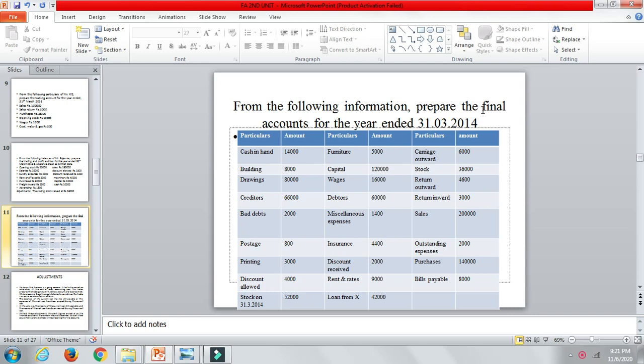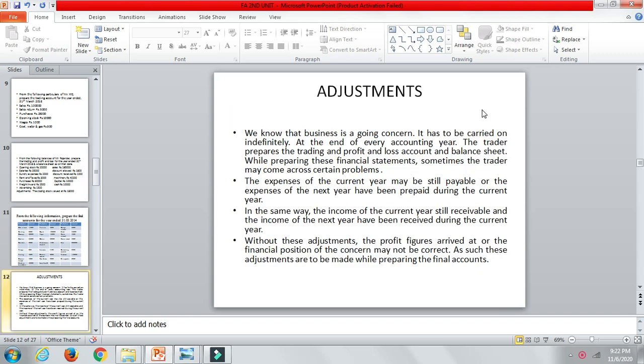If you have any doubts regarding any of these problems, you can message me or WhatsApp me. So I'll be moving on to the further explanation of the final accounts. Here, let me explain this.